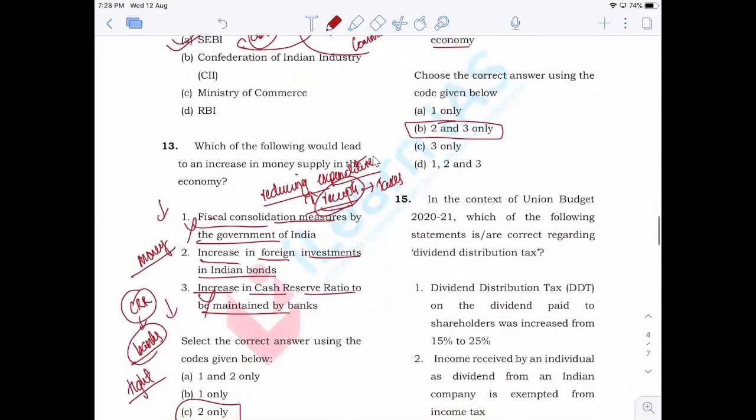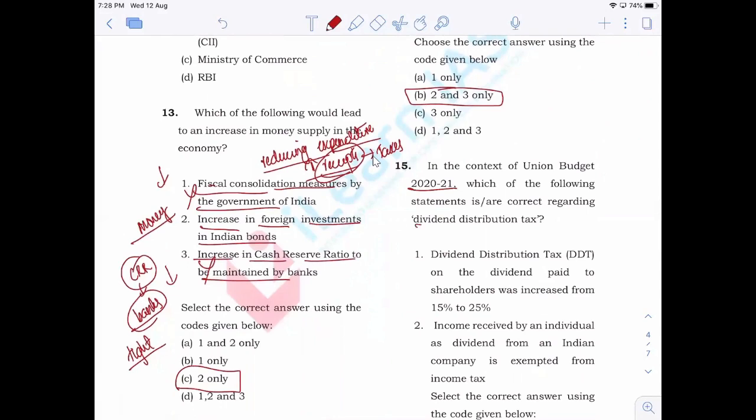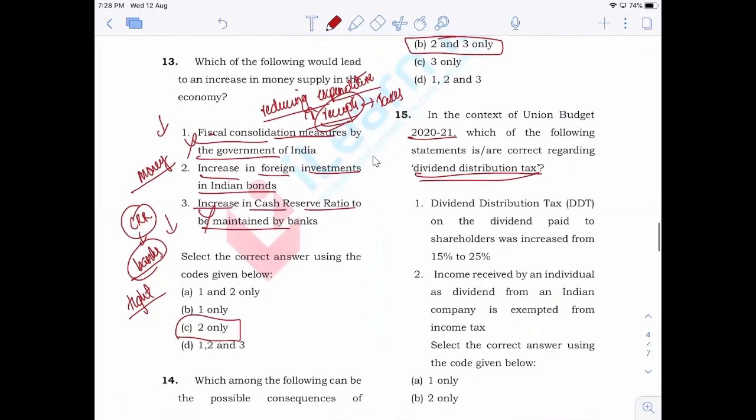Now, 15th one, in the context of Union Budget 2021 dividend distribution tax. In the budget 2021, there are various changes associated with dividend distribution tax. In the 1997 budget, the government introduced dividend distribution tax, and it was applicable only for the domestic companies. The domestic companies will have to pay dividend distribution tax at the rate of 15% of the dividend that they distribute, right? So they will have to pay 15% taxes on the dividend that they distribute, and that was introduced in 1997. It was applicable to domestic companies.